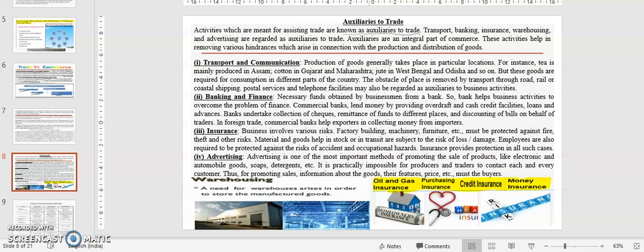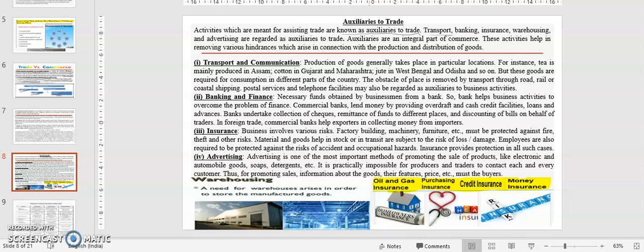That is, for trade you require capital. That is, you need money. So you can get a loan from the bank, right? So the banking activity will come under auxiliaries to trade. It's like a helping hand to trade. For doing the trade, the things that are necessary are known as auxiliaries to trade.